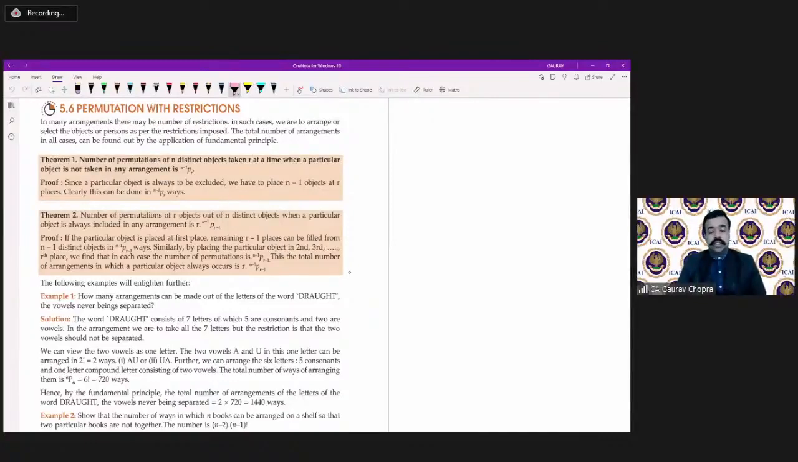Now in today's session, the second session on permutation, we will be discussing different aspects of permutation, like restriction-based permutation or circular arrangement. These kinds of different problems will be discussed in today's session, and in the next session we will discuss combination. So today's session is completely based on the chapter permutation, right?